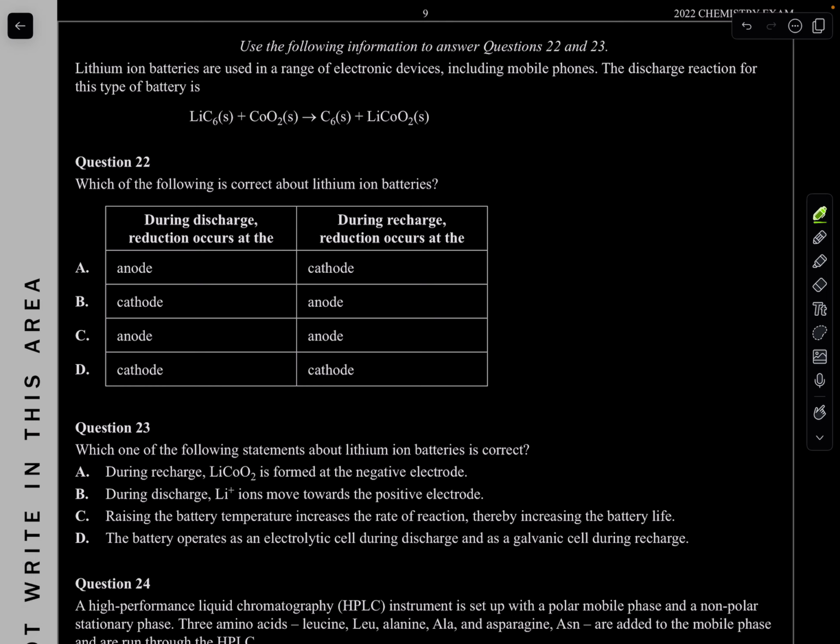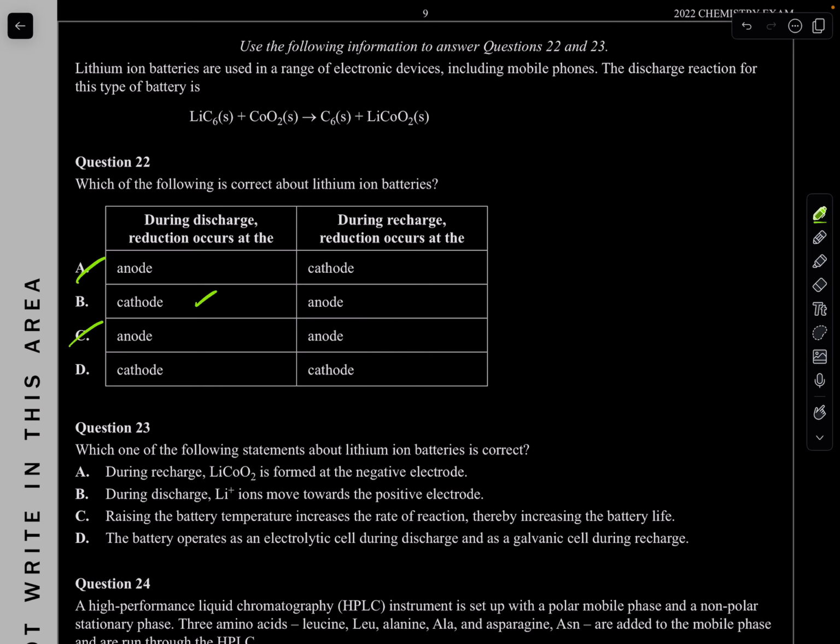Lithium-ion batteries are used in a range of electronic devices, including mobile phones. The discharge for this type of battery is given here. Which of the following is correct about the lithium-ion batteries? During discharge, reduction occurs at the cathode. Remember, in any electrolytic cell or galvanic cell, reduction always occurs at the cathode, that doesn't change. So cathode, yes.